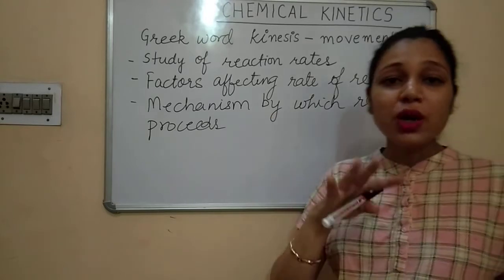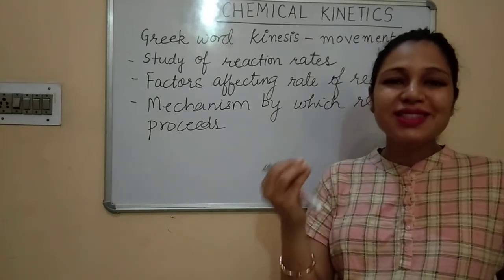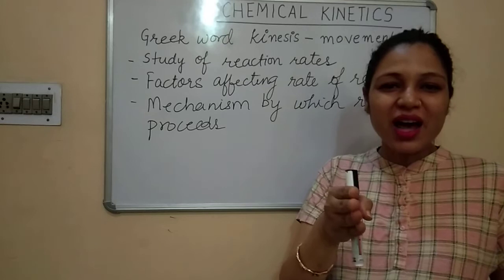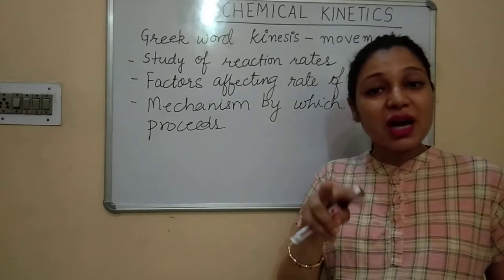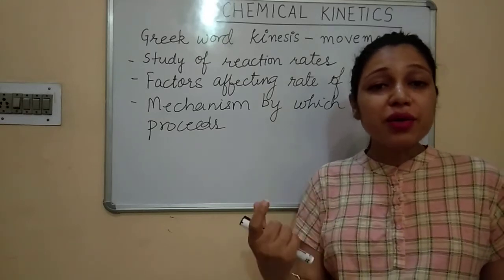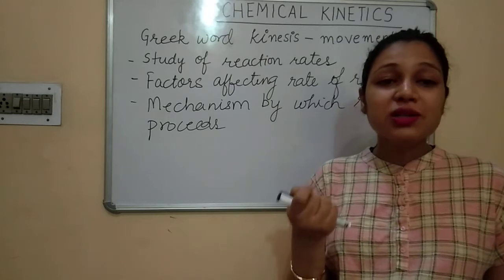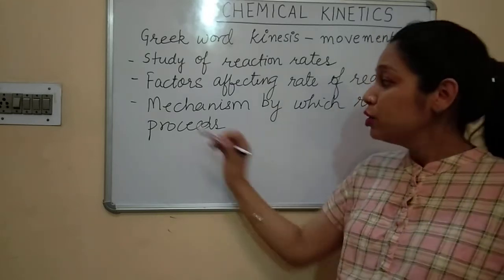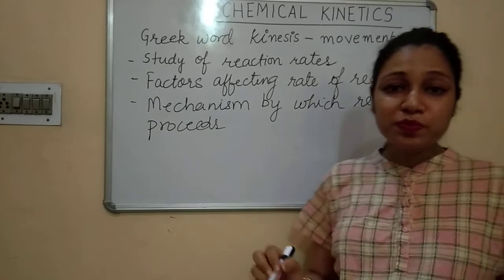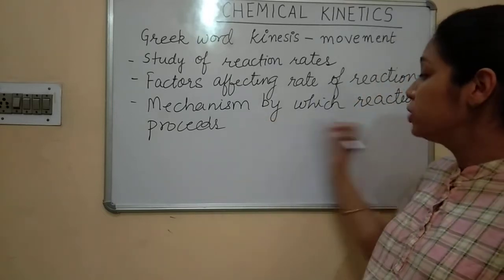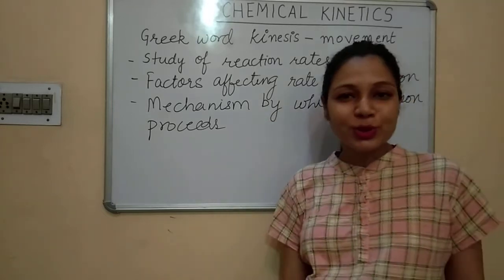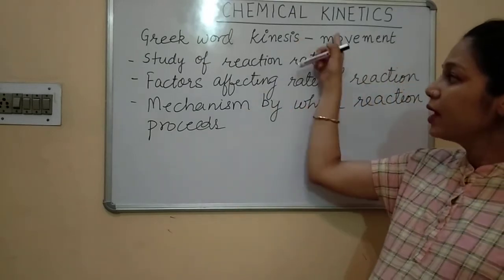Mechanism is showing all the steps, how one reactant on reaction with another reactant is giving rise to the product. So the mechanism of how the reaction proceeds is also studied under chemical kinetics.